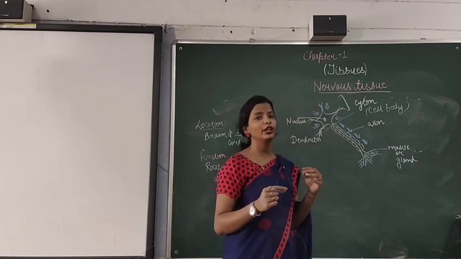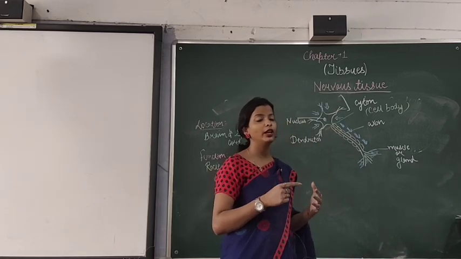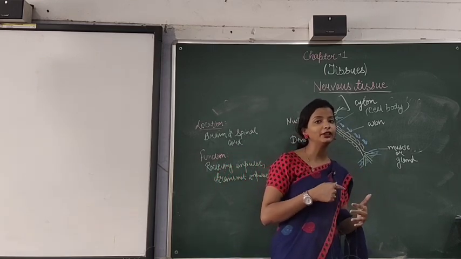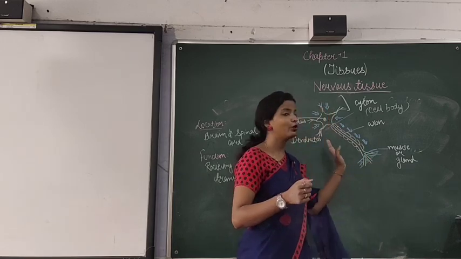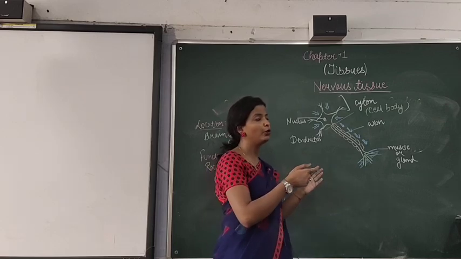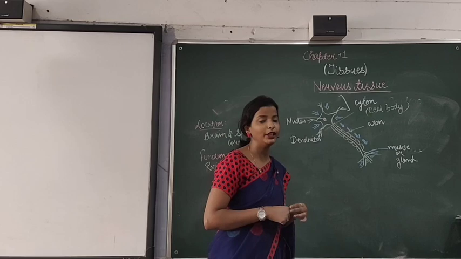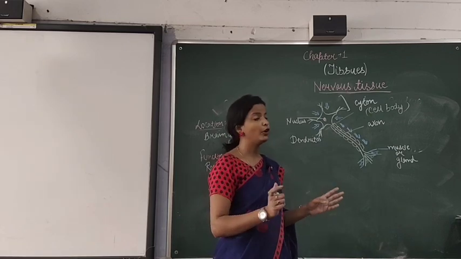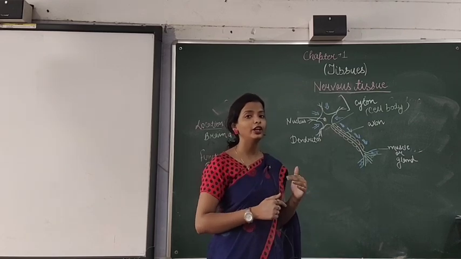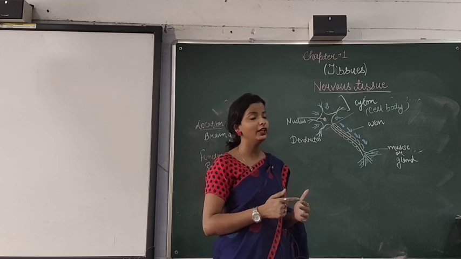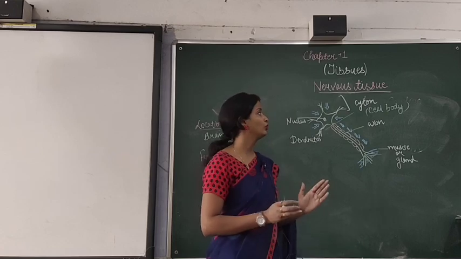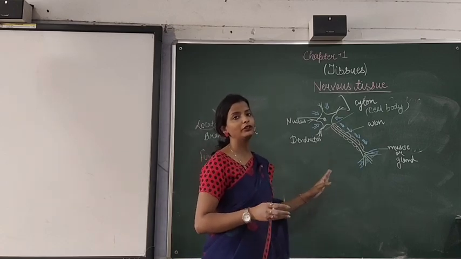This happens in fractions of a second, you cannot even calculate the seconds in that instance. That is because of the continuous transmission of impulses. Similarly, if I want to write, I send the impulse to my brain that I am going to write. Then the brain immediately sends the impulse to my hand and body to turn that side and write. So this transmission of impulses goes on inside our body at every moment, every second, every millisecond, you cannot even imagine the fraction of seconds. That is because of the presence of nervous tissue in our body.